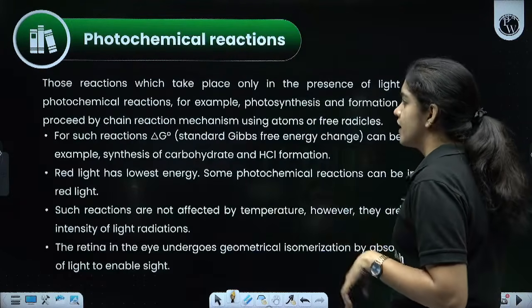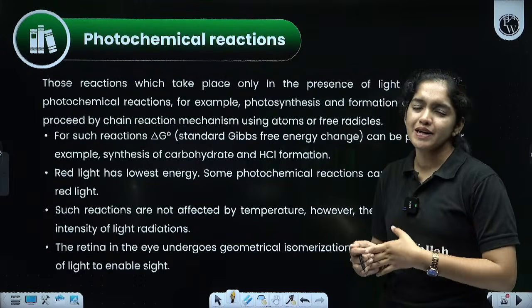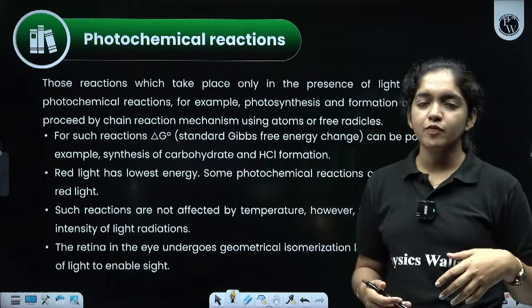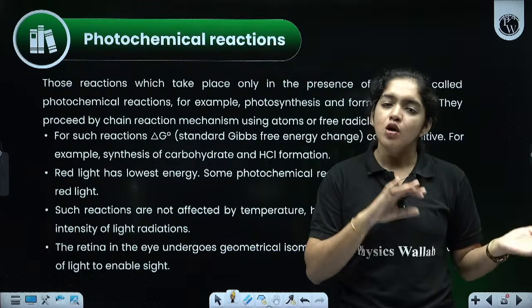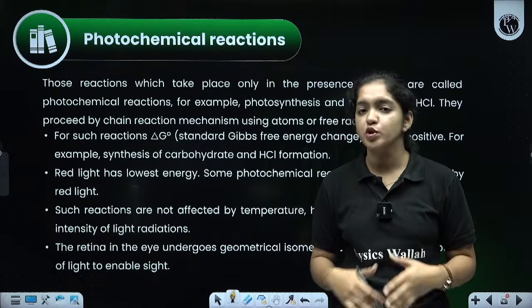This one is not required. Then photochemical reaction, you know what is photochemical reaction? The reaction happening in the presence of light, where light energy is converted into chemical energy, or vice versa, chemical into light energy, is known as photochemical reaction.